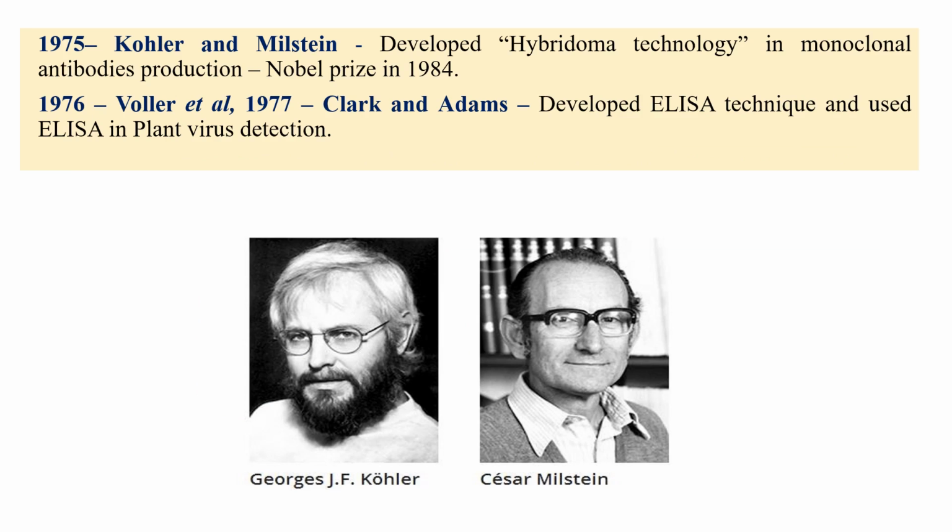Kohler and Milstein developed hybridoma technology for the production of monoclonal antibodies. Such kinds of questions you would expect: who developed hybridoma technology for the production of antibodies? Kohler and Milstein. Clark and Adams are related to ELISA, and the majority of books credit Clark and Adams.